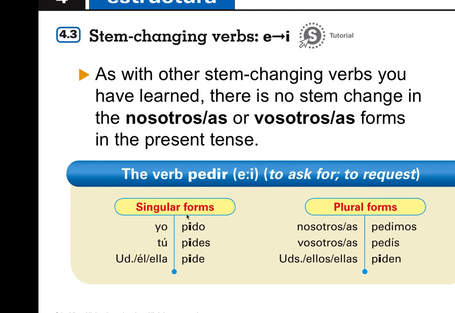So here's the verb pedir in its forms. Notice the stem change highlighted in bold. So you say pido, pides, pide. Stem change goes away, pedimos, and piden.